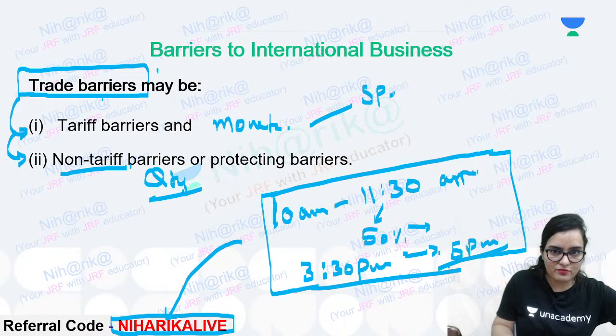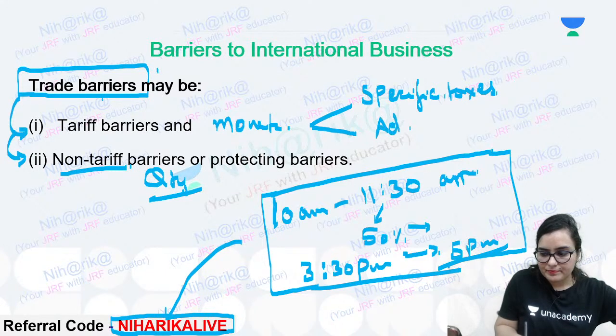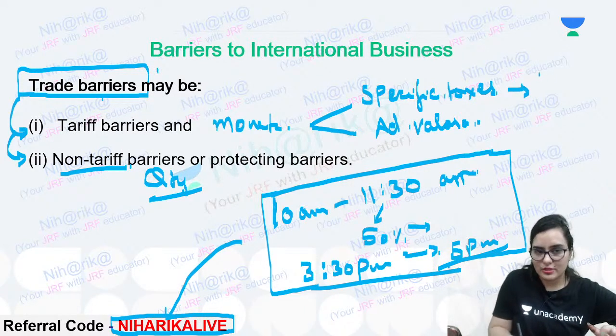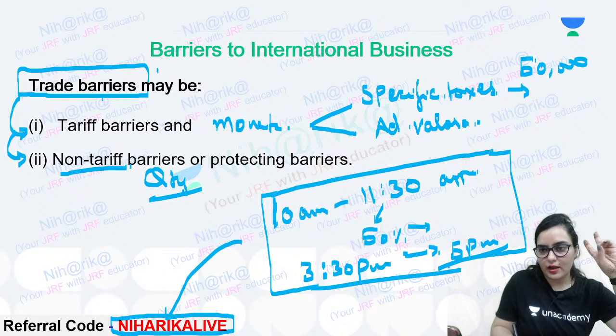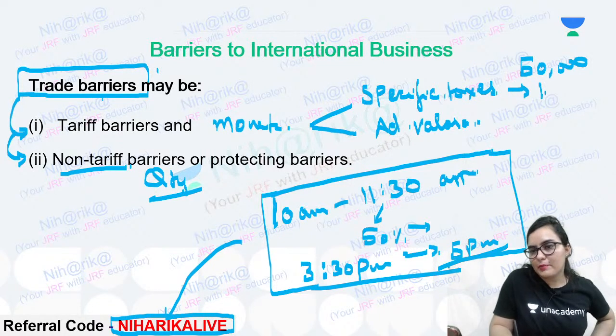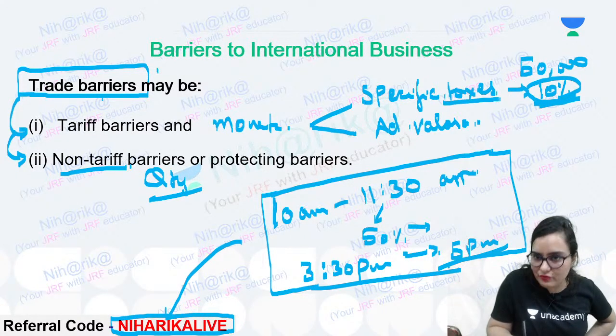One is specific taxes, and one is ad valorem. What is specific taxes? In tariff barriers, for example, suppose an item of 50,000 I'm importing or exporting, and on that I am adding 10% tax. So that 10% is a specific tax, a specific tax percent.